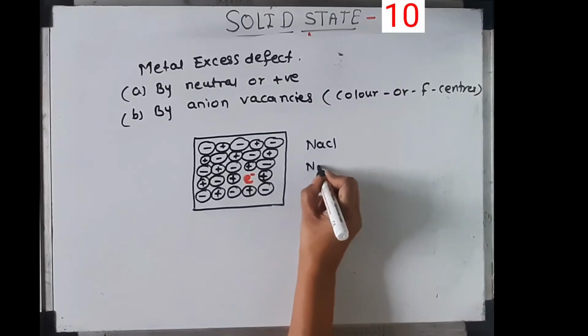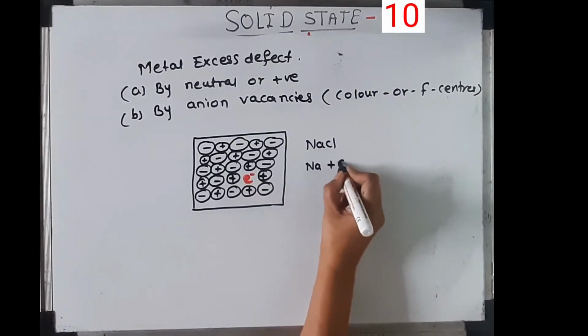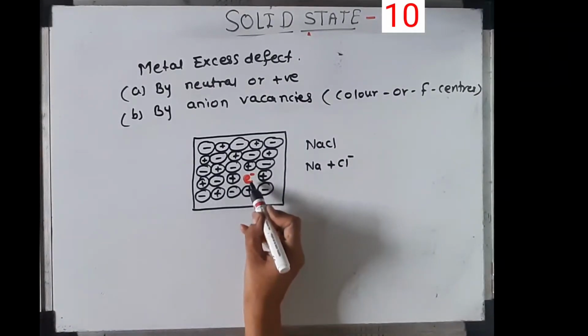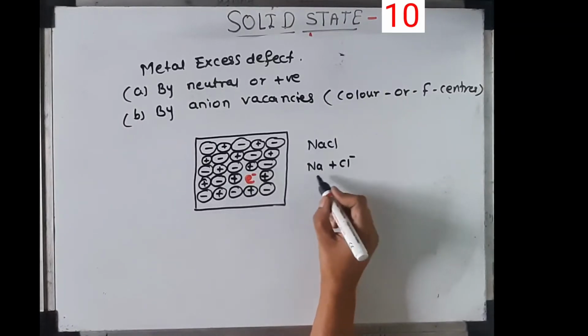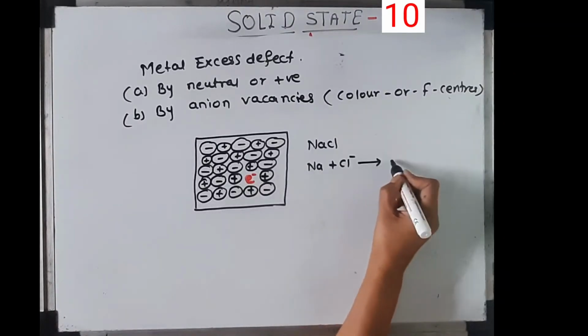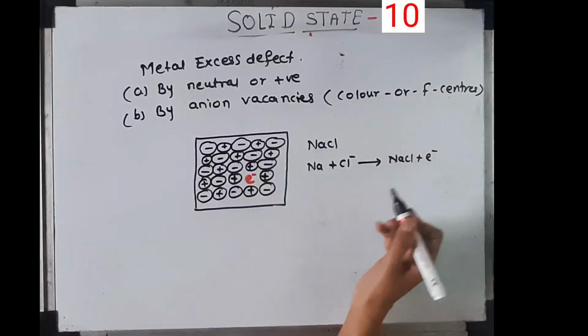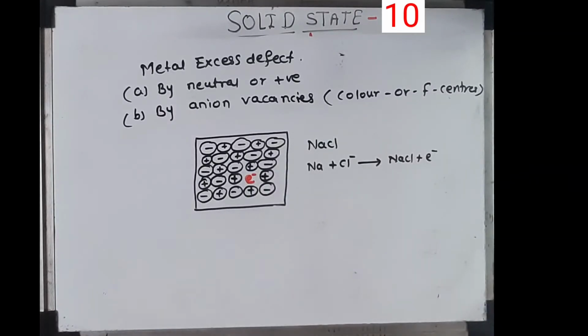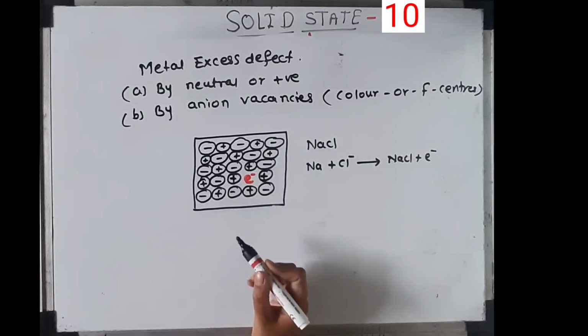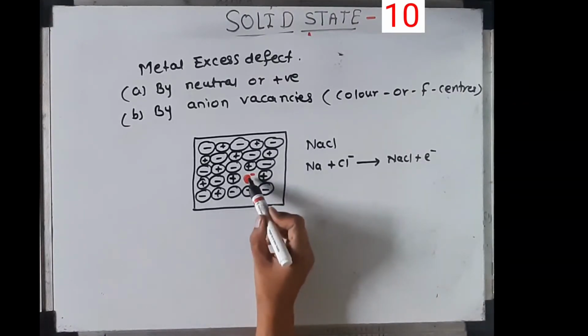Na plus and the Cl minus which diffused react with each other to form NaCl plus 1 electron. The electron released diffuses into the crystal and occupies the vacant sites of anions, as shown in this figure.